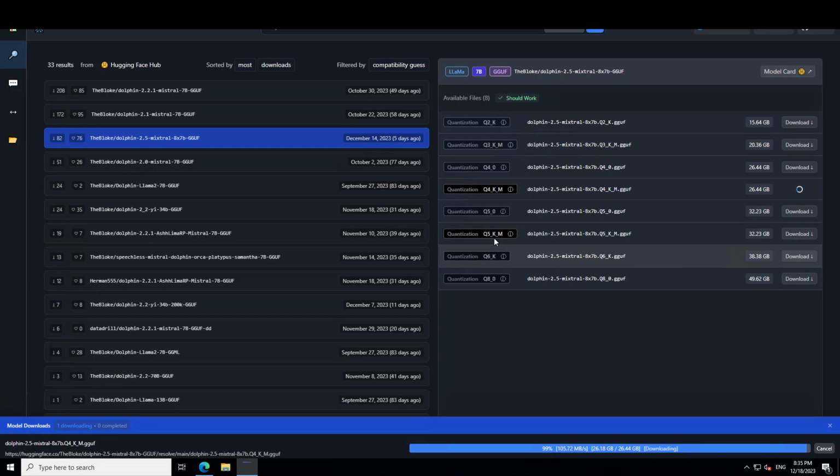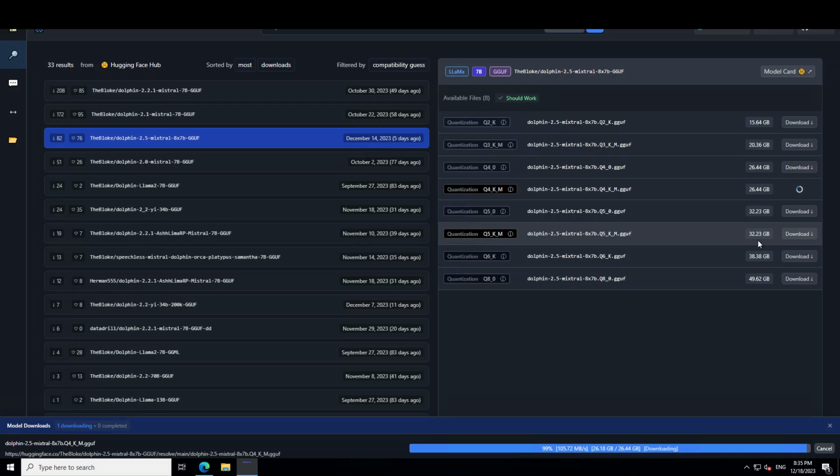Normally I go with Q5 because it offers a good balance, but it is a bit high, more than 32 gigs. So I'm just going with the Q4 one, which is still a big one, around 27 gig. And all you need to do is click on download. I already did that and it is currently downloading, as you can see in the bottom section of your screen, that it is already at 99%, and as we are speaking it is done.